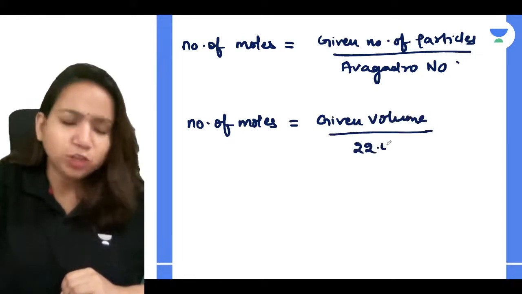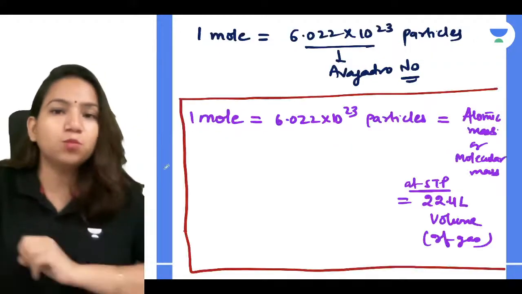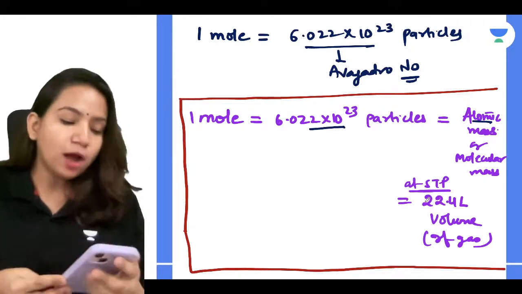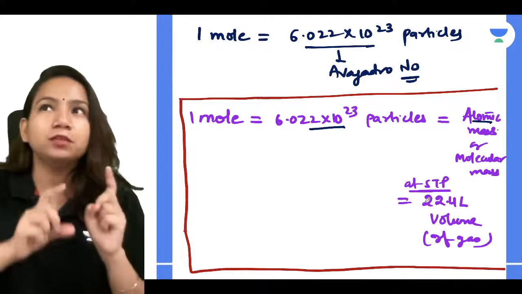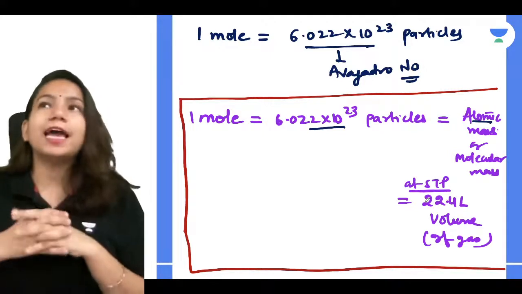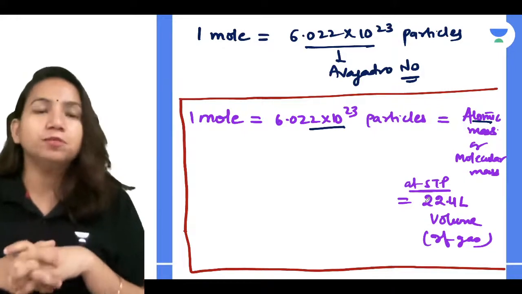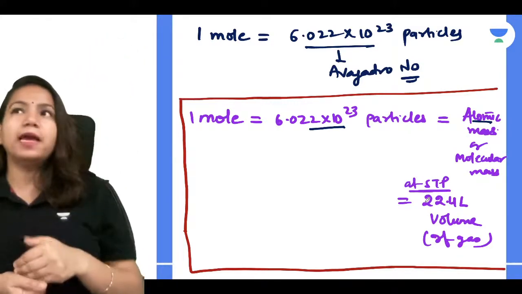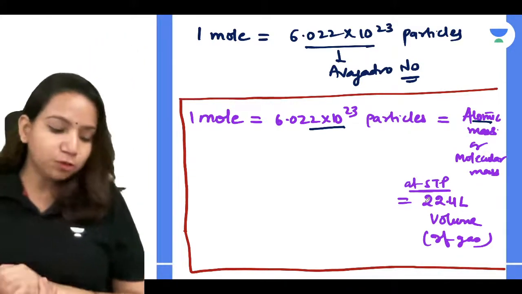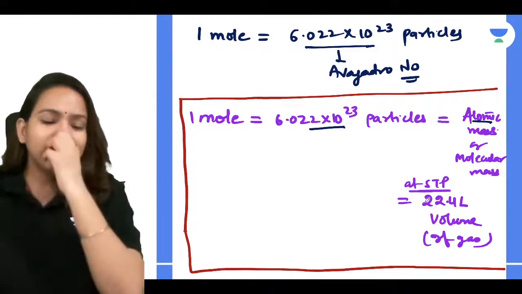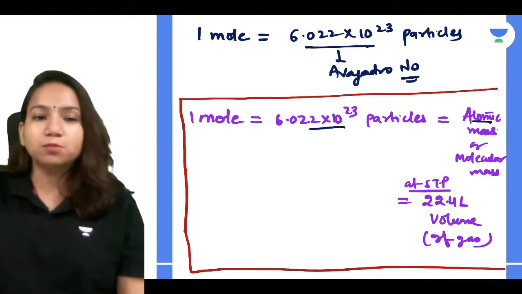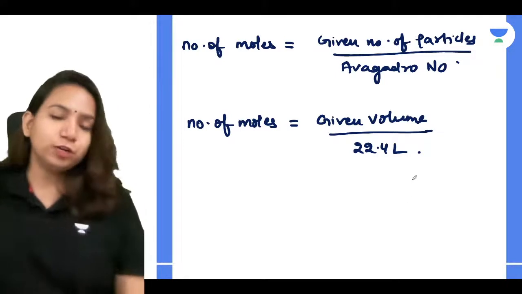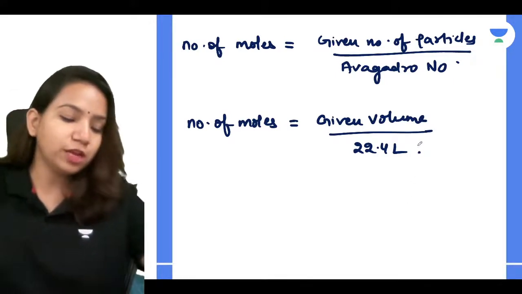22.4 liter. Because we understood one very simple thing, that 1 mole is equal to these many values. Suppose 1 chocolate has 5 pieces, and if they tell you that you have 20 pieces, how many chocolates do you have, or if you have 100 pieces, how many chocolates? You can find it out by dividing how many pieces they have given by how many are there in 1 chocolate, and you get the number of chocolates. Very simple. So in the same way we are getting all these formulas to calculate number of moles: given number of particles divided by Avogadro number, given volume divided by 22.4 liters. In all these ways you can find it out.